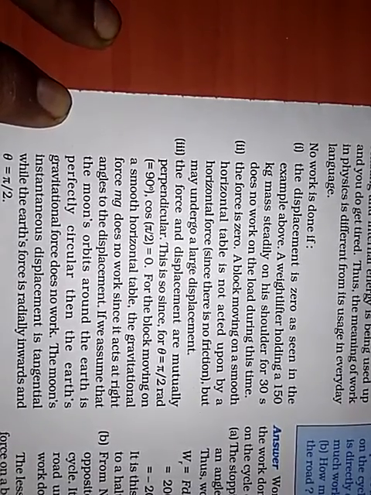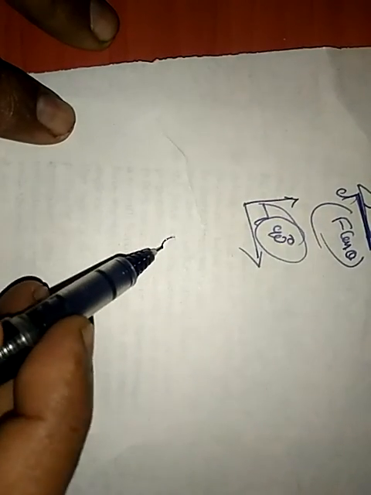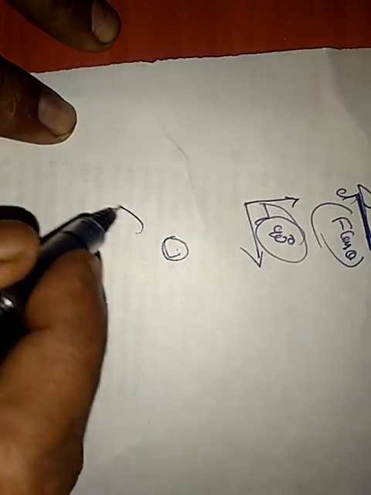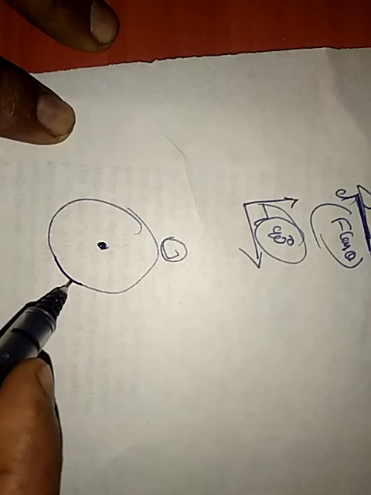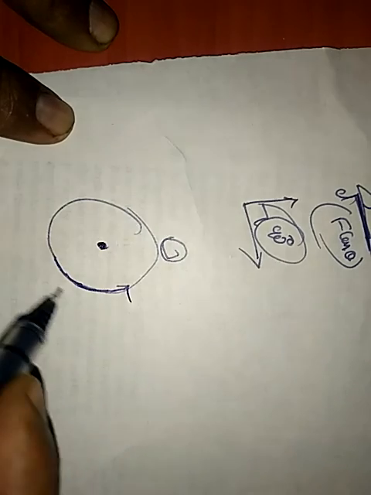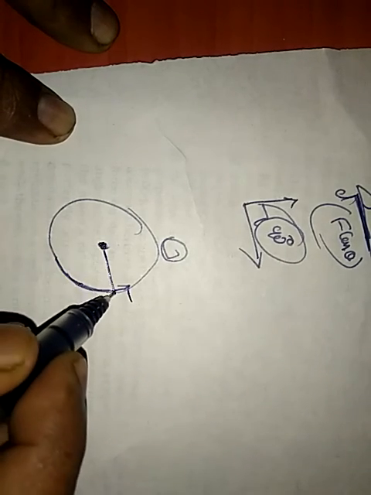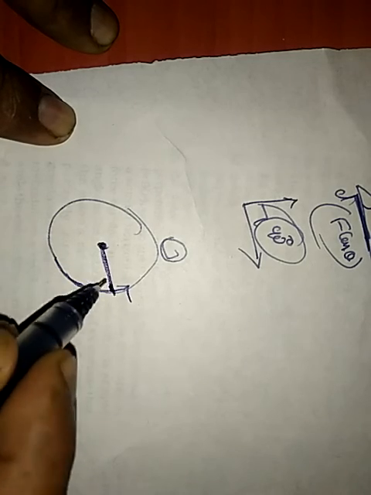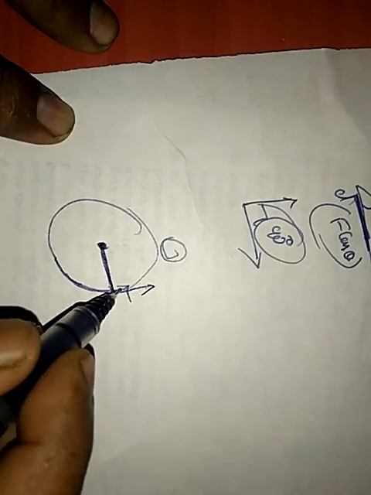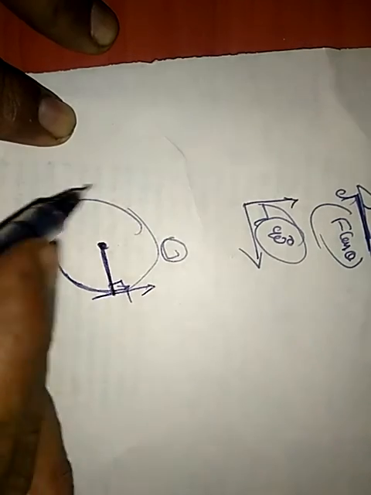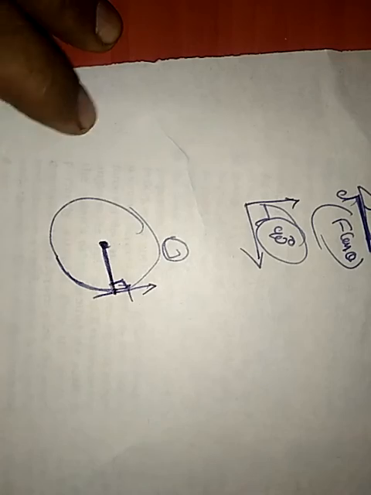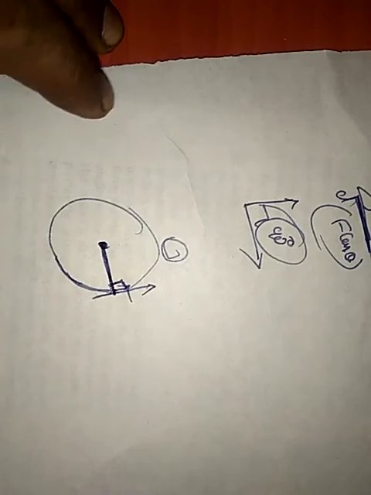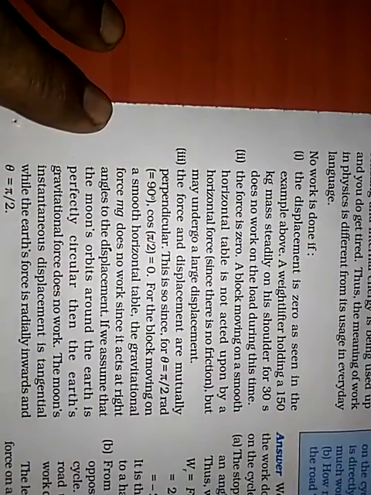For example, if you have a big circle, this is earth, and the moon keeps on rotating in an orbital path. This radius and this velocity are at 90 degrees. The orbiting path at a particular point is at 90. If that is the case, cos 90 is 0. Therefore in that case work is 0.